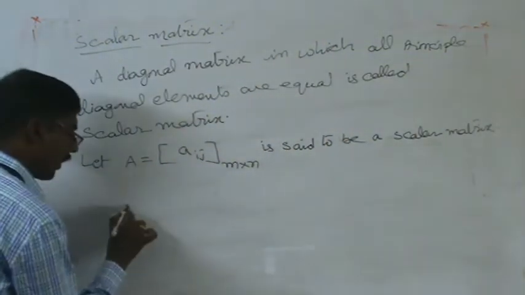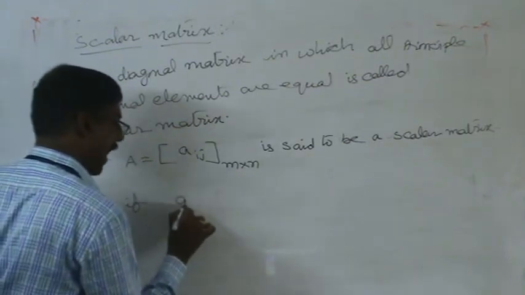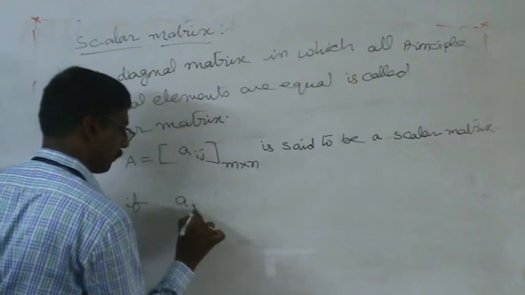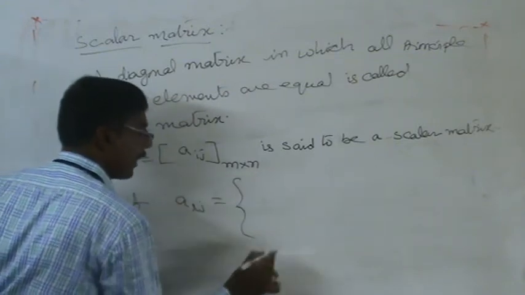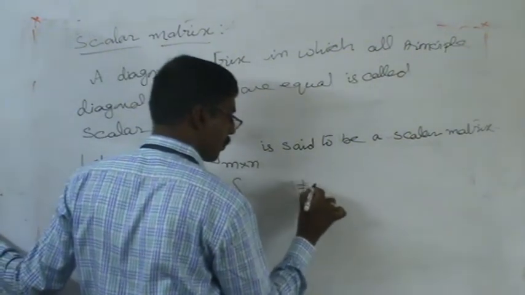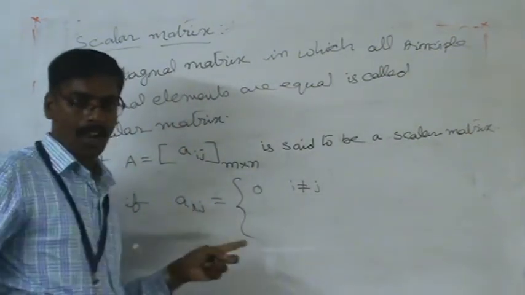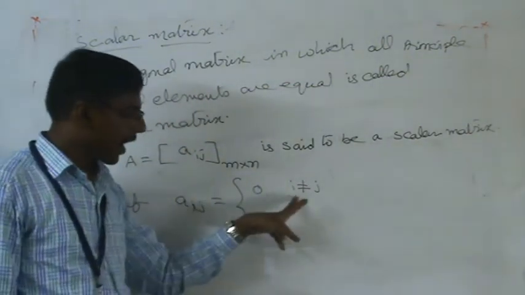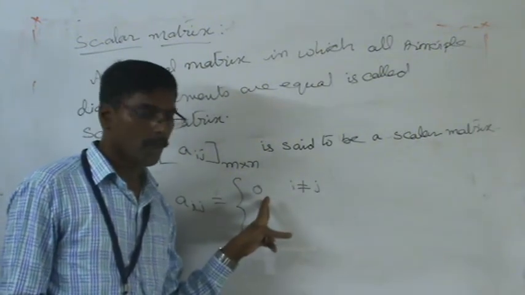The condition is, already we know, whenever it is a diagonal matrix, when i does not equal j, the elements are 0.